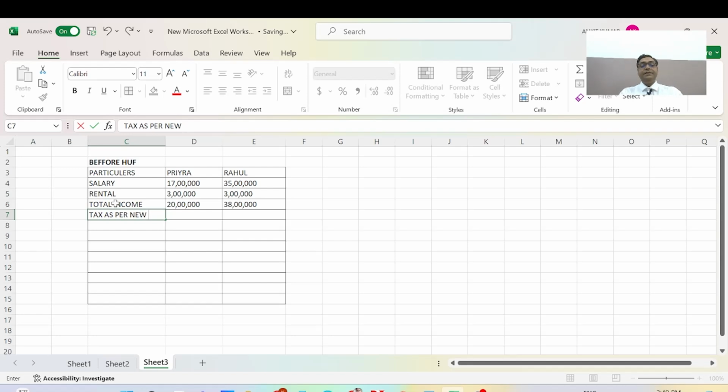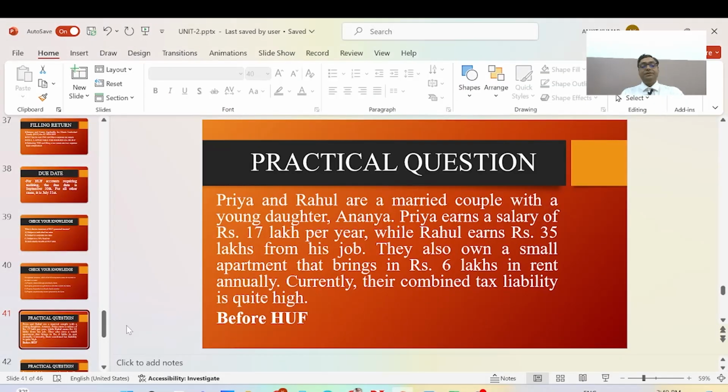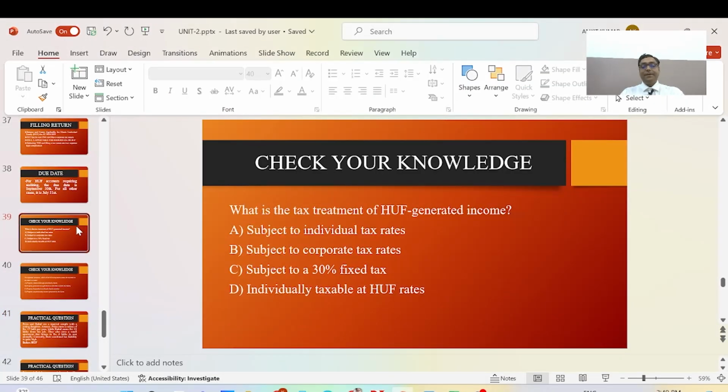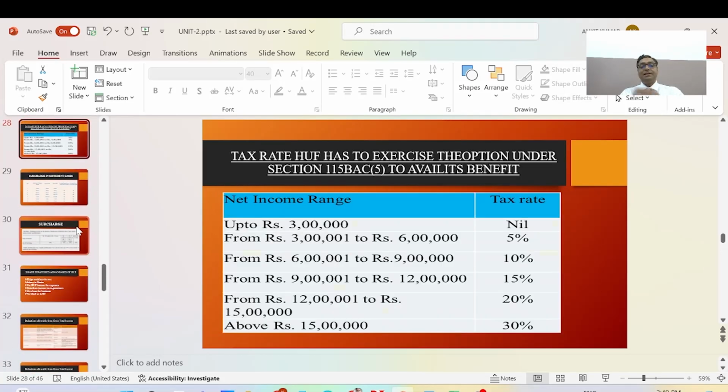Here will be the calculation of tax, and we will calculate on the basis of this tax slab.